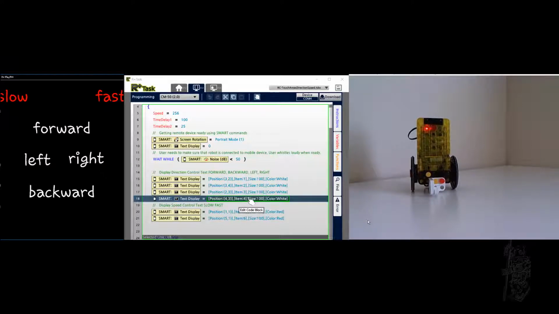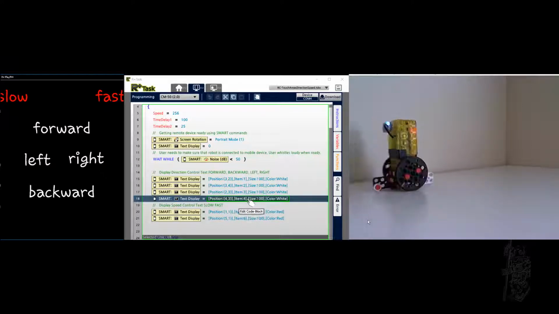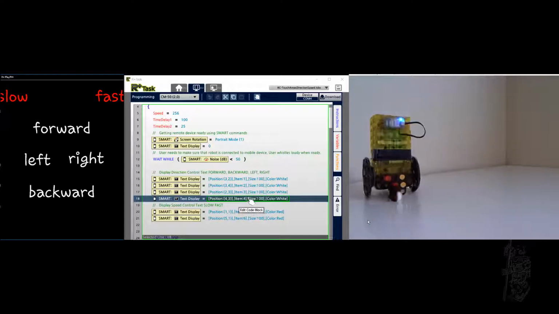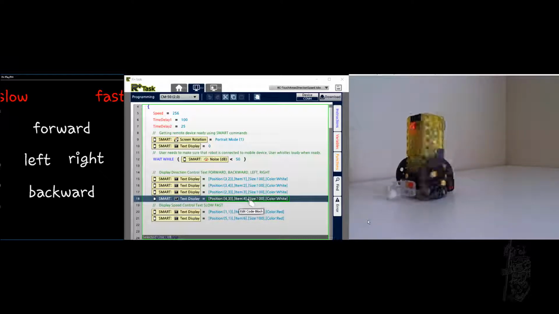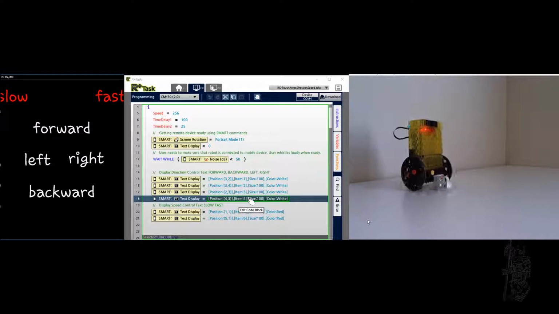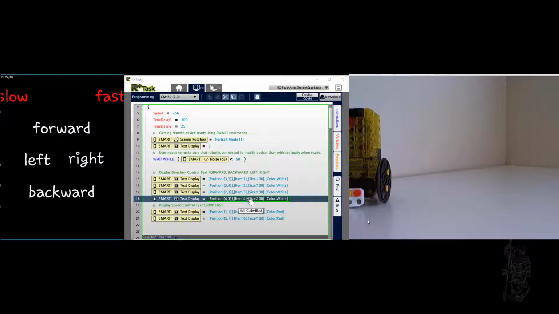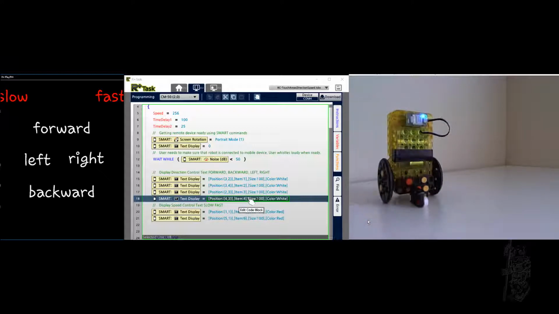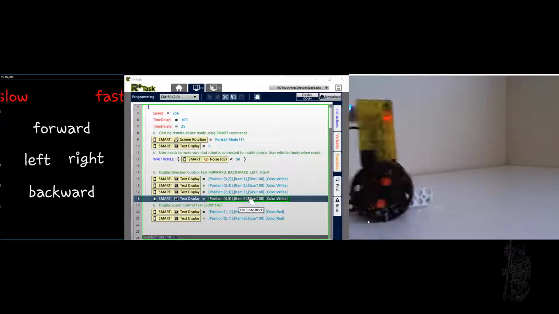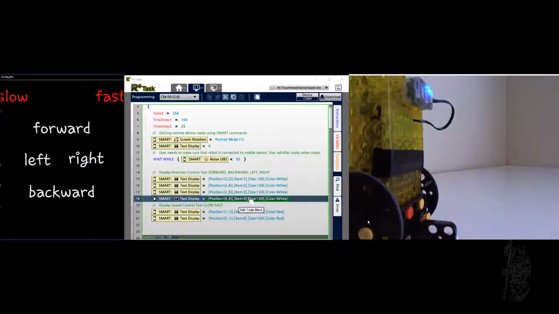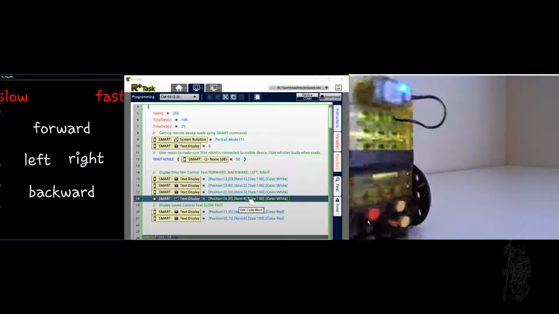So I'm putting right, and I'm putting slow now at the same time, and I switch to fast. So I'm using two touch areas here. So left, fast. You can actually do left and right at the same time, but it's kind of jerky, not very well. Let's do right some more.